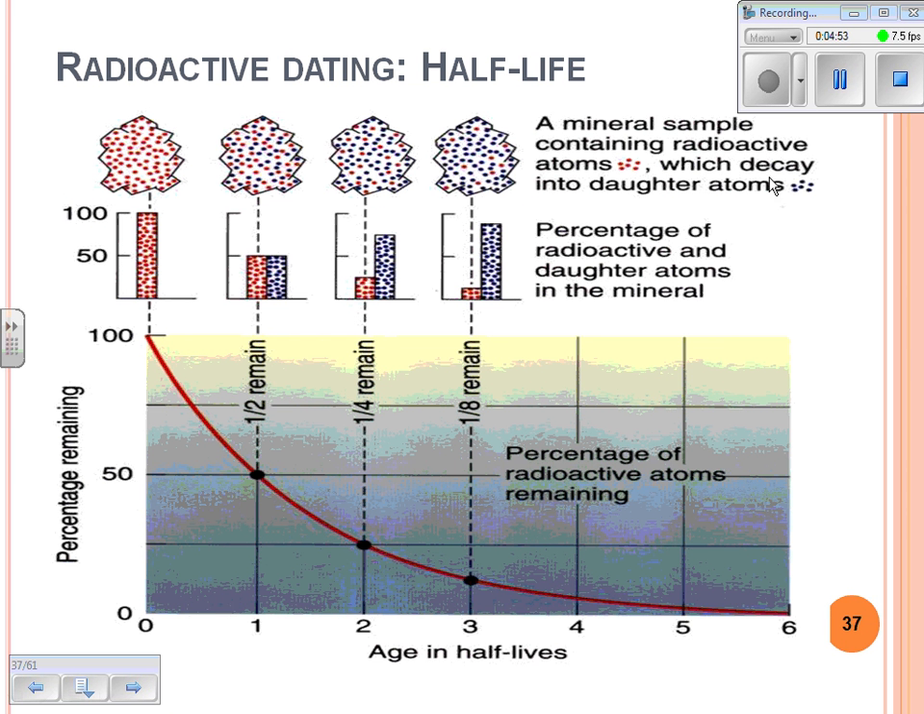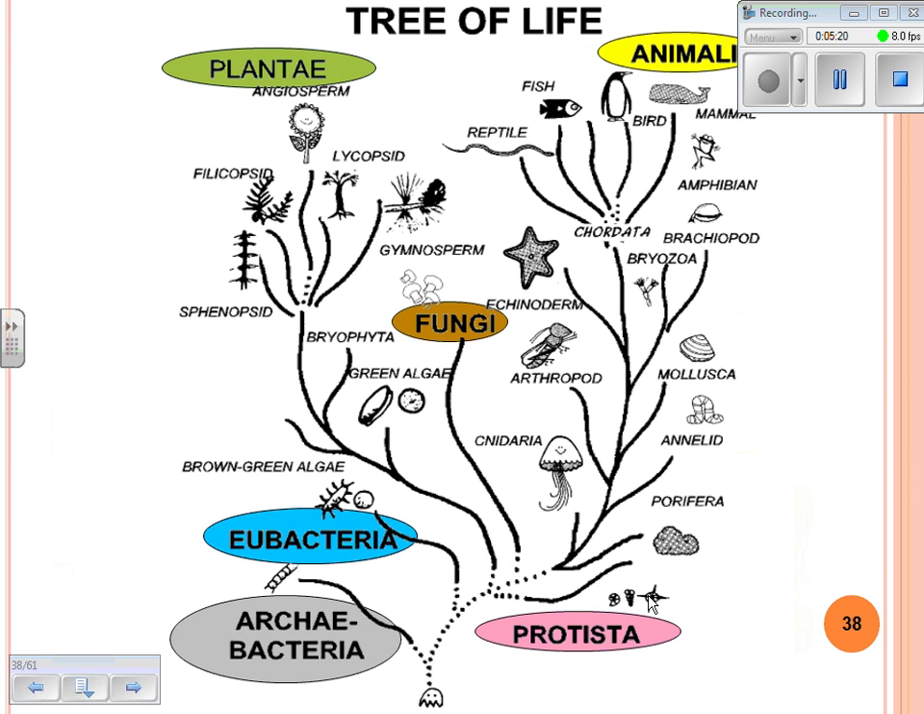So again, looking at the mineral sample containing radioactive atoms which decay into daughter atoms. Every so many years, the sample is going to be cut in half. So if we start out with 100, when it reaches half-life, half remains. Half of a half then is a fourth. Half of a fourth is an eighth. Half of an eighth is a 16th, and we keep on breaking it down until none is left.